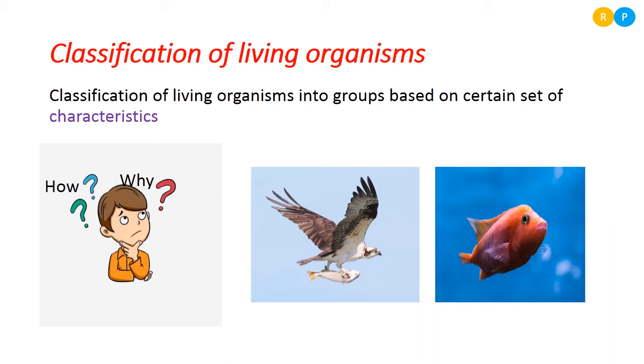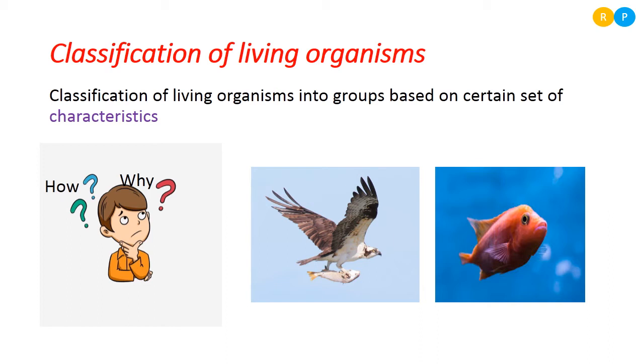Then if anybody asks you to give the characteristic features of fishes, what will you tell? It has a water habitat, and it has fins. Fins are the locomotory organs, so it swims. These are a few qualities present in an organism like a fish. Clear? Like this, if you take each and every organism, we can list some sets of characteristic features.